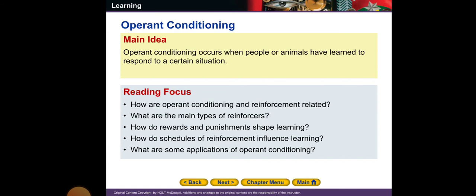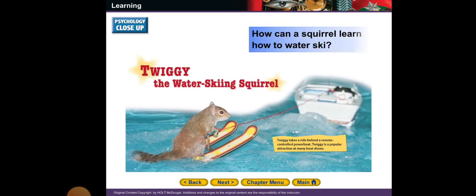I'm going to learn how operant conditioning and reinforcement are related. What are the main types of reinforcers? How do rewards and punishments shape learning? How do schedules of reinforcement influence learning? What are some applications of operant learning?